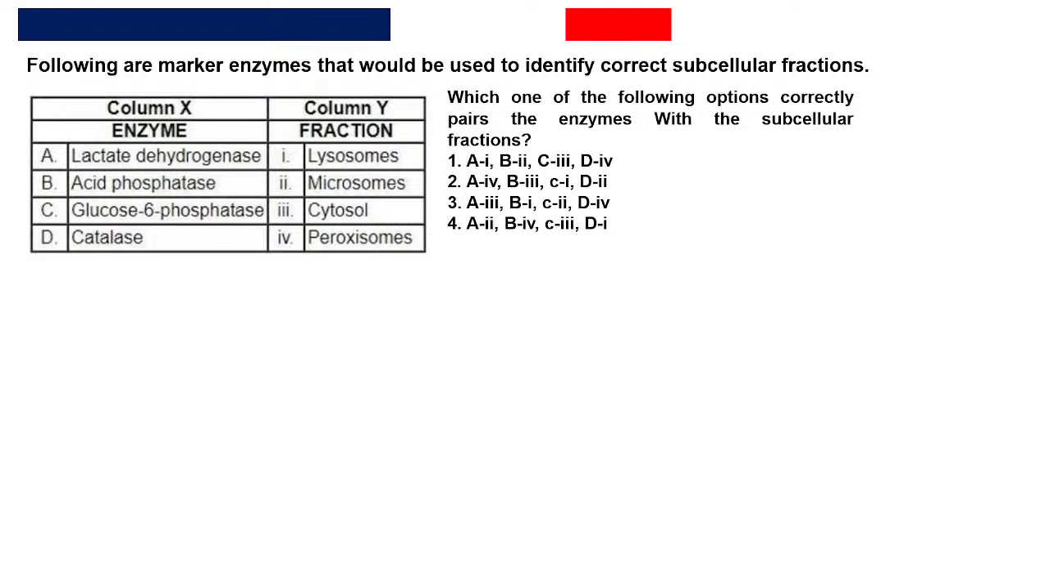Following are some of the marker enzymes that would be used to correctly identify the subcellular fraction. Which of the following options correctly pairs the enzymes with the subcellular fraction? You have lactate dehydrogenase, acid phosphatase, glucose 6 phosphatase, and catalase, and the various organelles like lysosome, microsome, cytosol, and peroxisome. Try the question, everyone. Simple and easy.